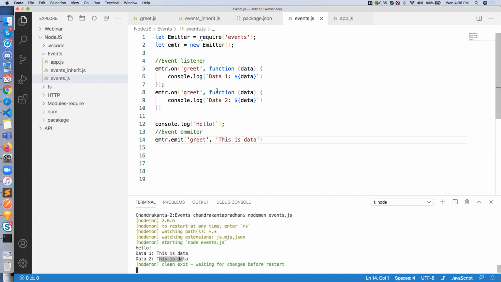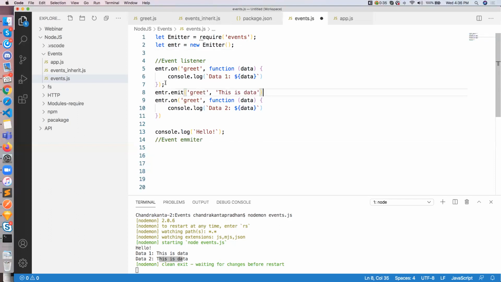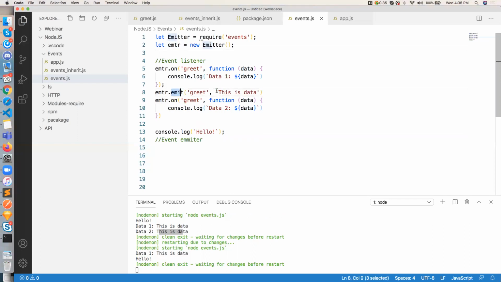You can see data 1, data 2, because I emit first, then I can listen to them with this. This is called a magic string, the event name. It is a custom event I created, which is greet. If I take the emit out and put it just above, or somewhere else, then look at it: this second data was not found, because if I emit from here, it will always be accessible at the top of it, not below.